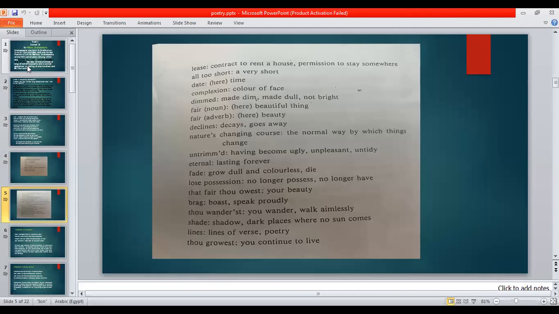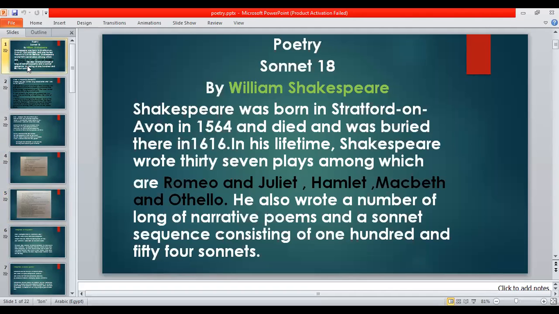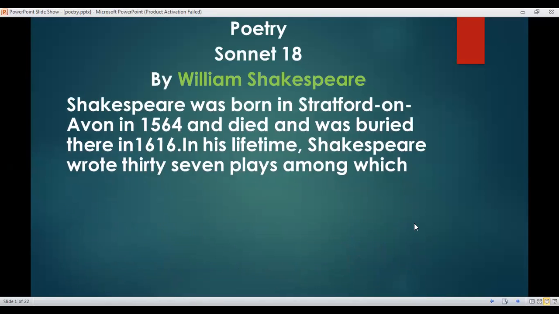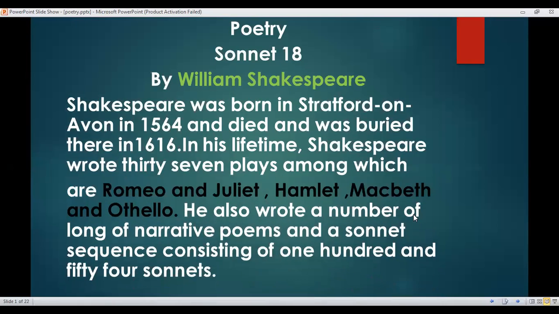William Shakespeare was born in Stratford-on-Avon in 1564 and died and was buried there in 1616. In his lifetime, Shakespeare wrote 37 plays, among which are Romeo and Juliet, Hamlet, Macbeth, and Othello.